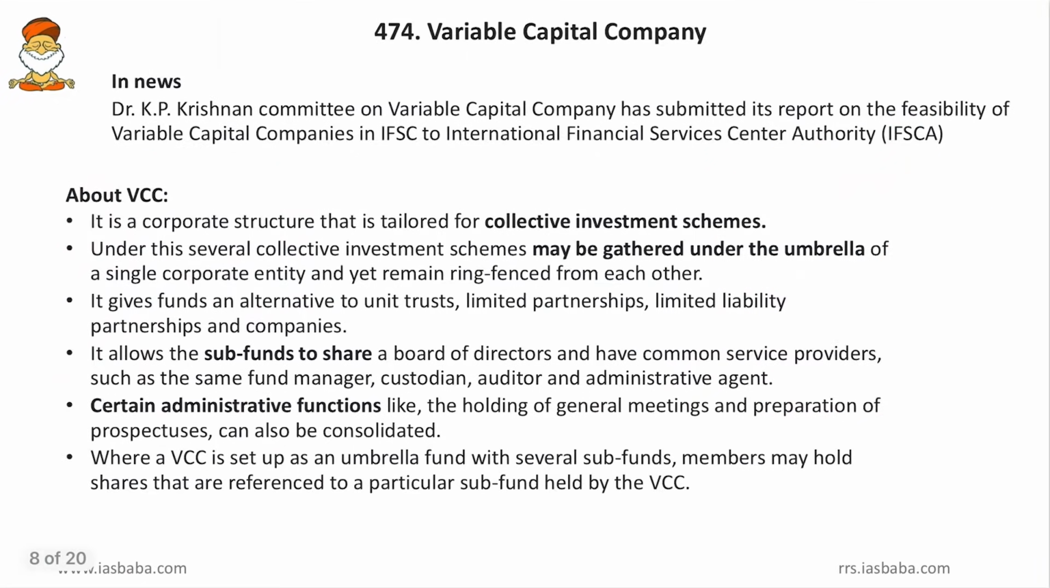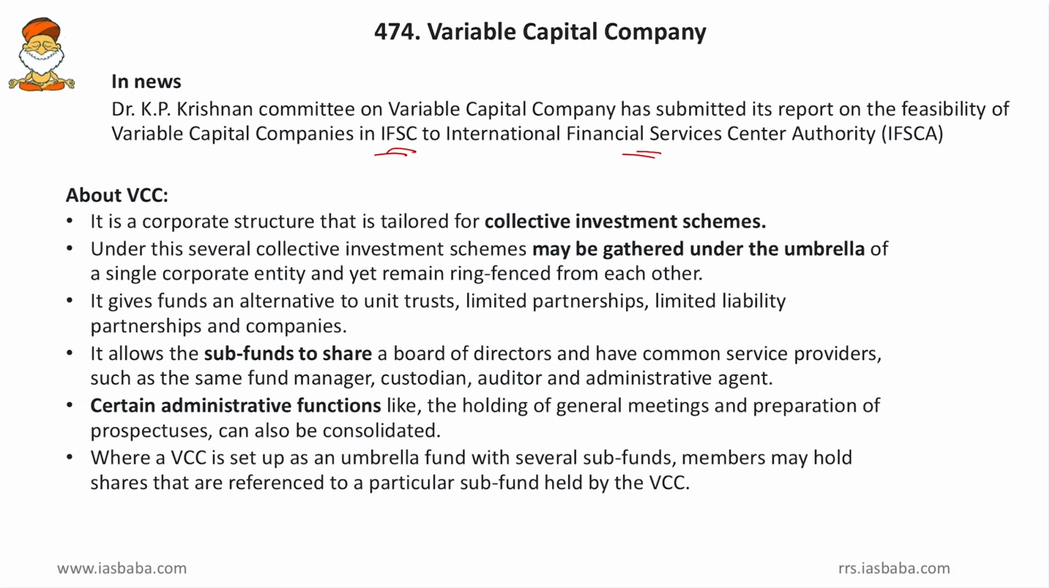Then come to the next one, the variable capital company. Friends, why was it in the news? Because the Dr. K.P. Krishnan Committee on Variable Capital Companies has submitted its report on the feasibility of variable capital companies in the IFSC, or the International Financial Service Centre, to the IFSC authority. So this authority has sought the opinion of the K.P. Krishnan Committee on whether the variable capital company has to be allowed within the International Financial Service Centres. In that context, the committee has given its recommendation.